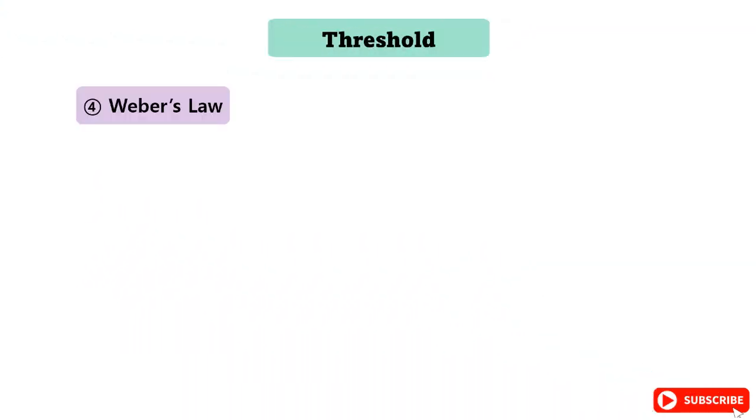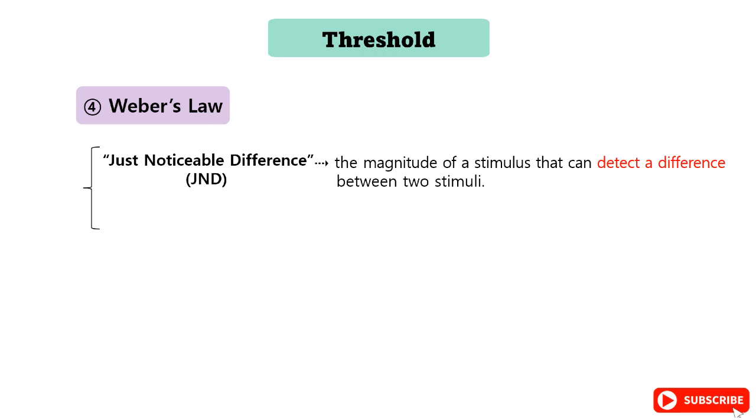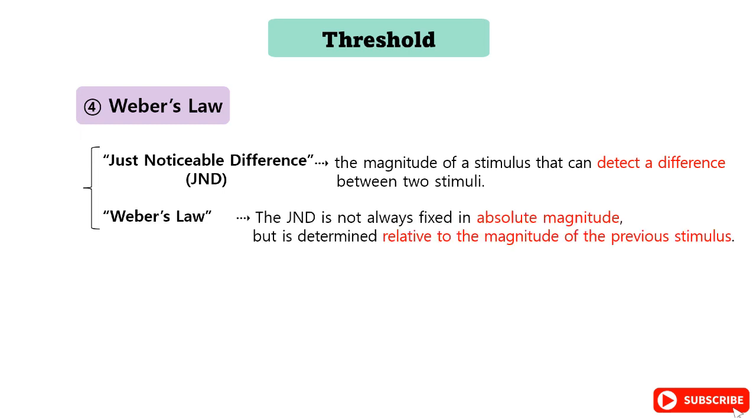Finally, we introduce Weber's law. Earlier, I explained that JND is the magnitude of a stimulus that can detect a difference between two stimuli. Here, Weber's law is the theory that the JND is not always fixed in absolute magnitude, but is determined relative to the magnitude of the previous stimulus.